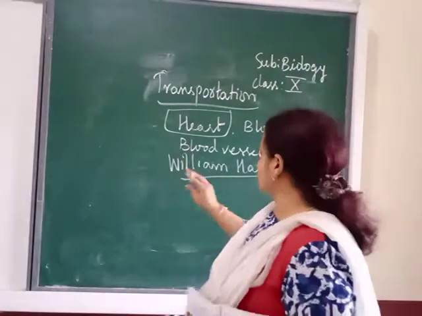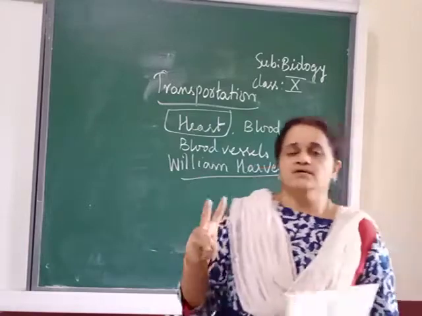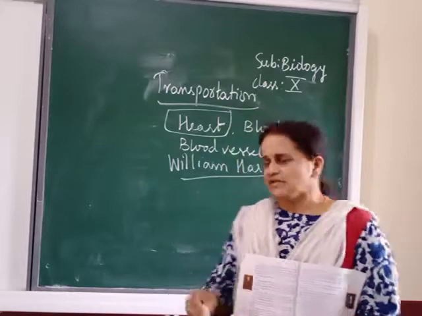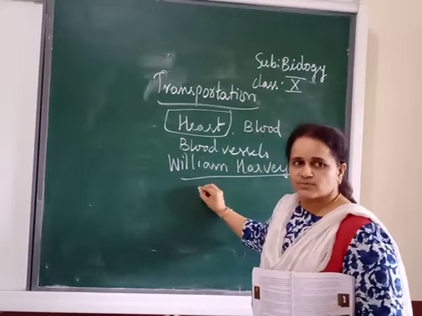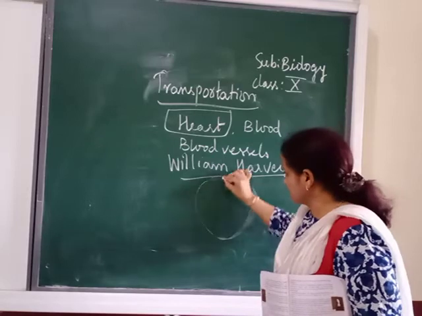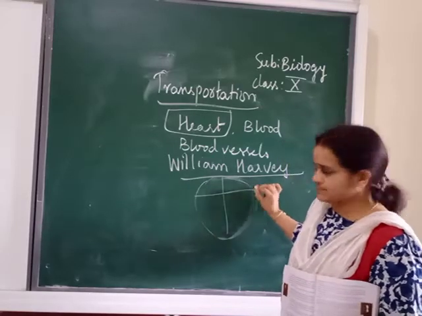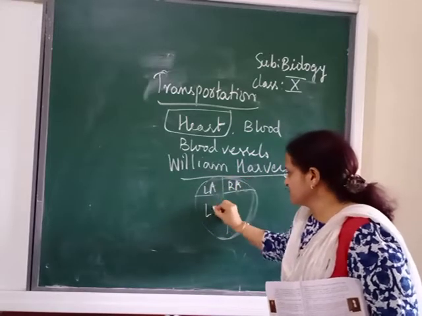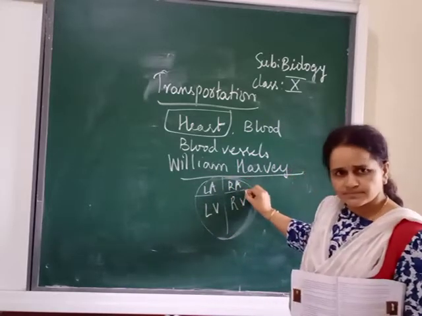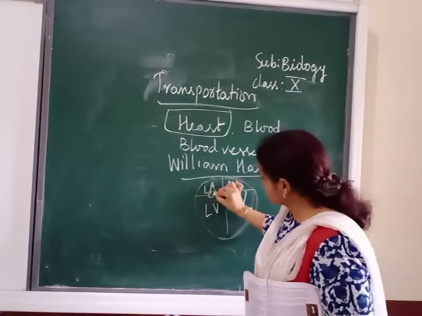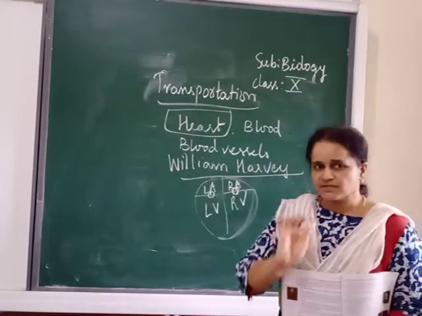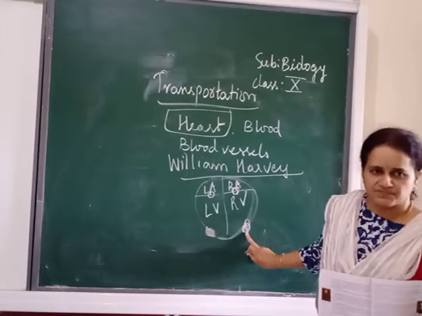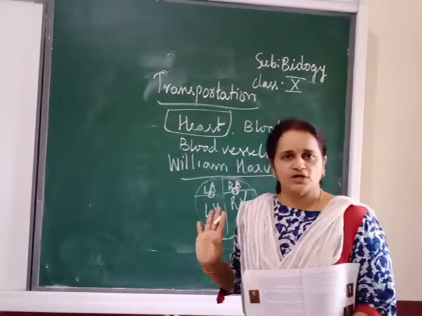Now when we talk about circulation, yesterday we said it's a double circulation. If you remember, in the last class I talked about double circulation. Why is it double circulation? If you look at the board, you know our heart. There are a total of 4 chambers: left atrium, right atrium, left ventricle, right ventricle. Then we talked about the presence of the valves here. You should remember the names. You all know the names of the 4 valves.